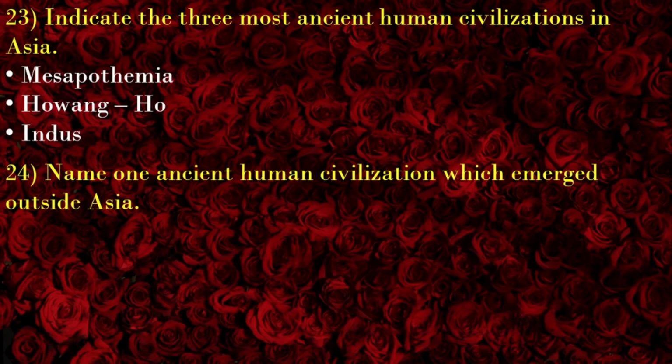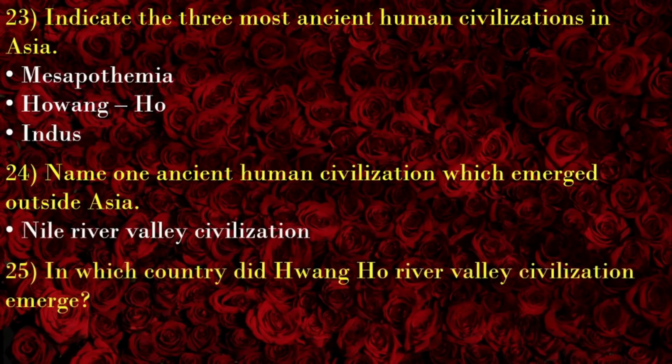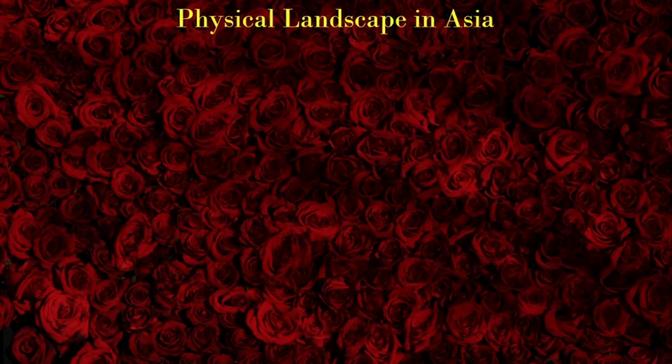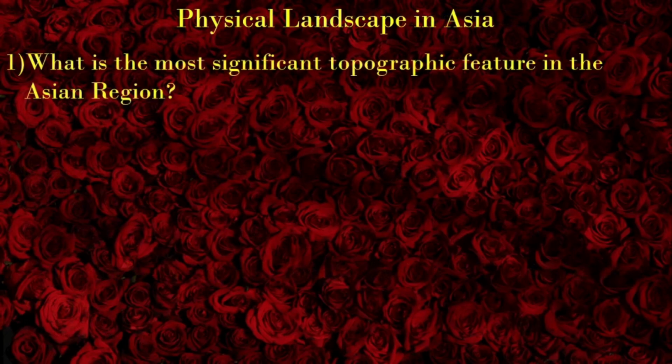Name one ancient human civilization which emerged outside Asia. Nile River Valley civilization which emerged in Africa. In which country did Huanghe River Valley civilization emerge? In China. Physical landscape in the Asian region. What is the most significant topographic feature in the Asian region? That is very clear, the Himalayas.